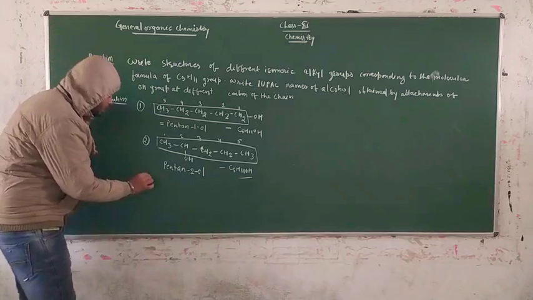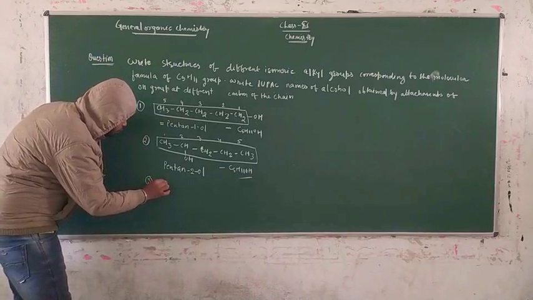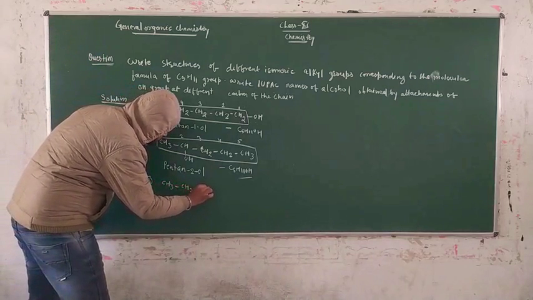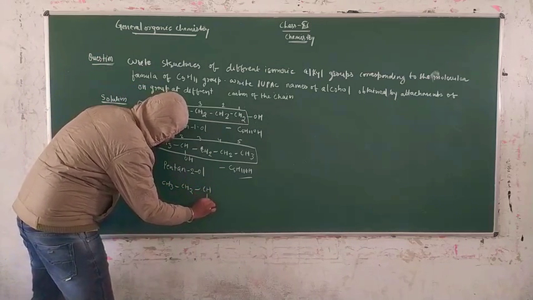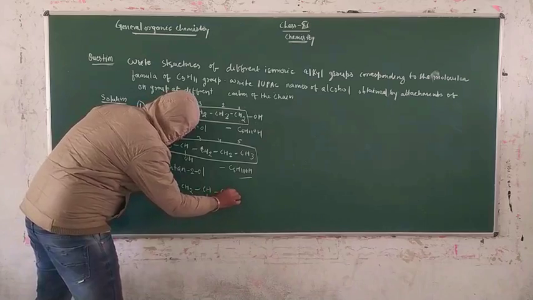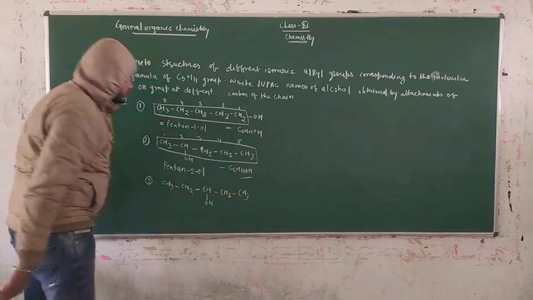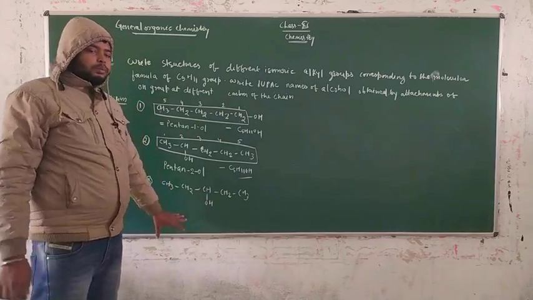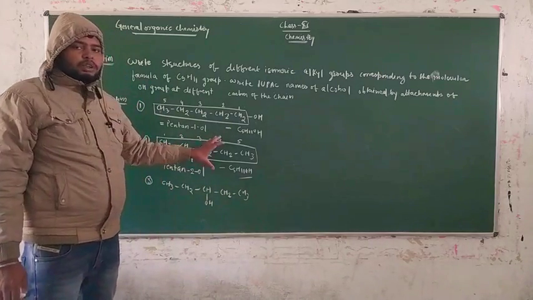Now we have to draw the third one. You have to draw again CH3, CH2, CH, OH, CH2 and this is CH3. We have to again change the position of this functional group because we have to draw the concept of positional isomers now.